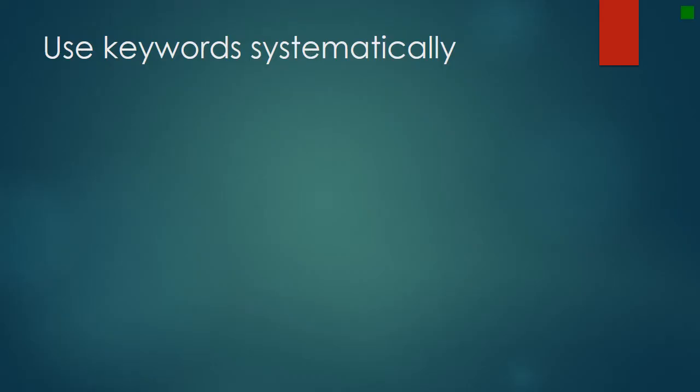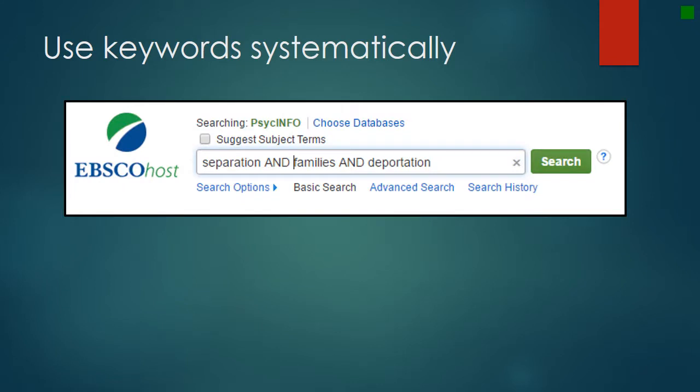When you begin to do targeted research in a database, you can type out all of your first key concepts in a single search box with the word "and" in all caps in between each term. You can also just type in a natural language phrase like separation of families due to deportation, but it's harder to track your process that way. Also, some databases do not work with Google-style natural language phrase searching.